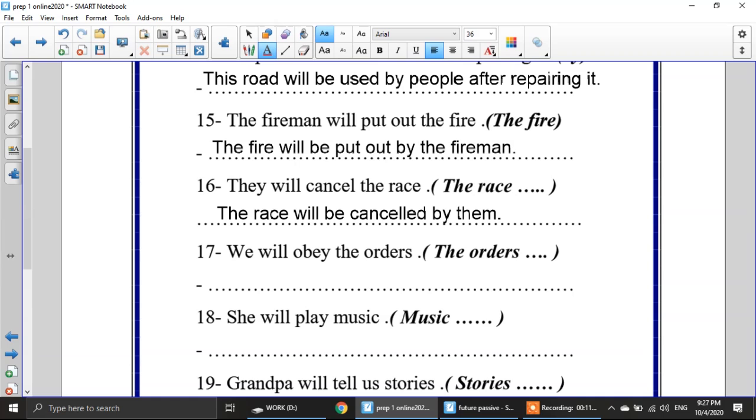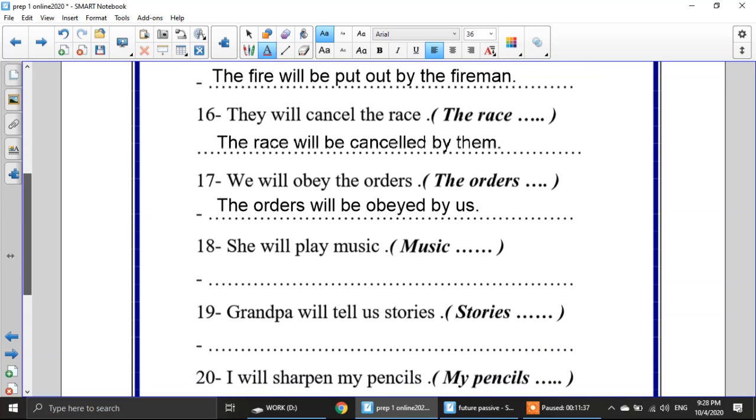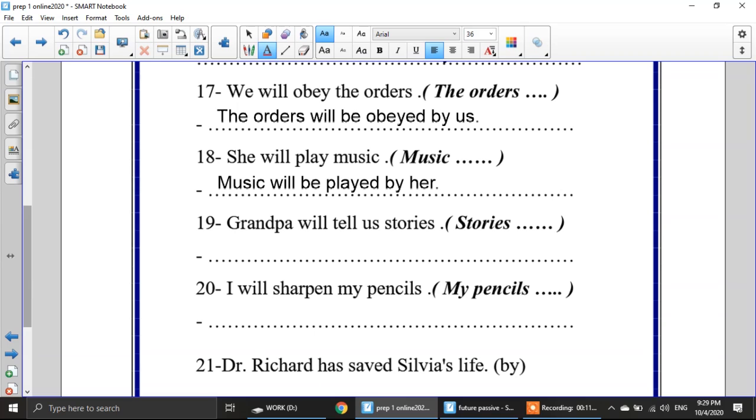The next one, we will obey the orders. I will start with the object here. The object is the orders will be obeyed by we? No, by us. The orders will be obeyed by us. The next one, she will play music. The object here is music. Music will be played by her.